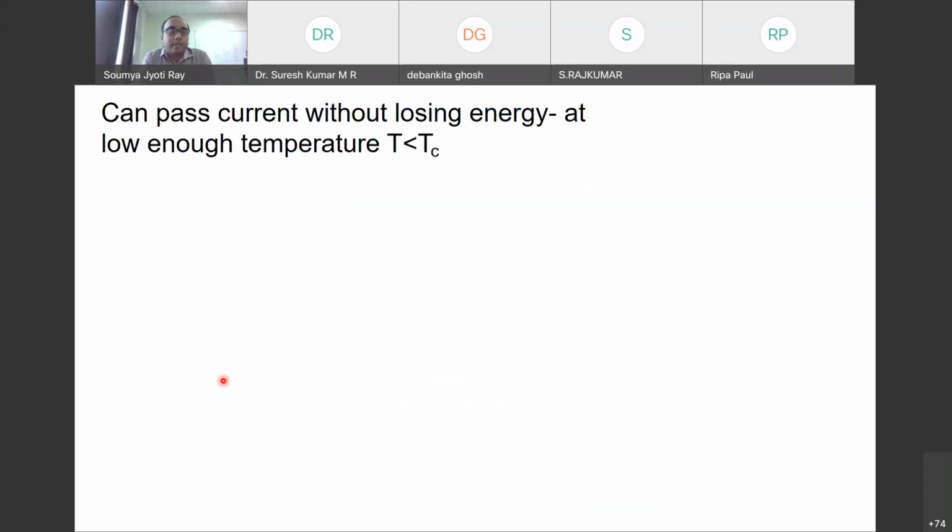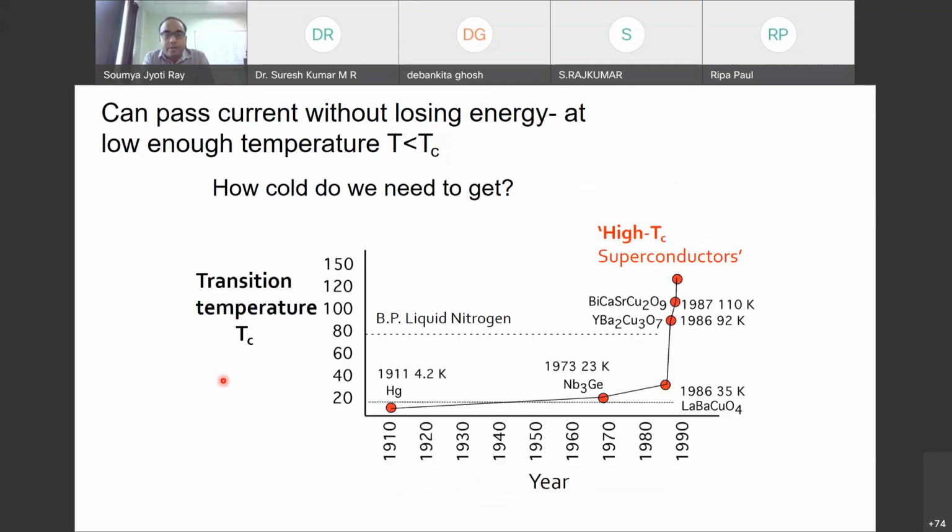Now the question comes, can we pass current without losing energy? So what is the low enough temperature? Like how low do we need to go? Here, if I plot the transition temperature, or the critical temperature, on the y-axis, with the year on the x-axis.